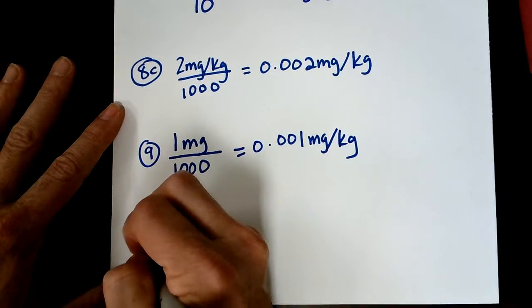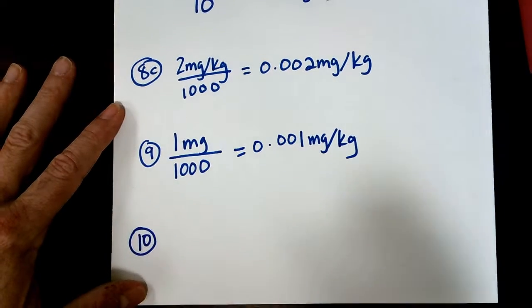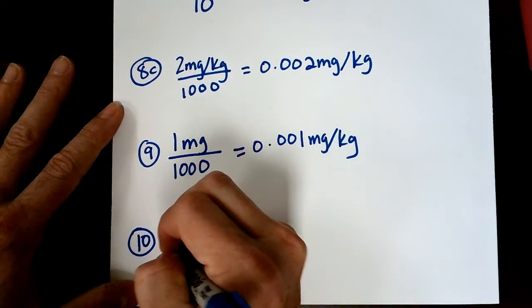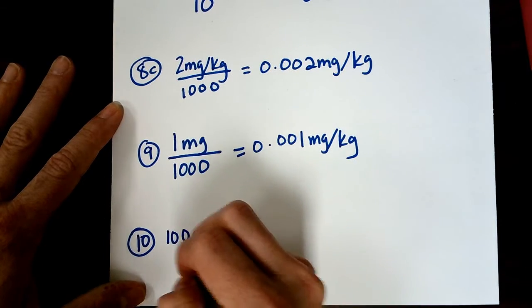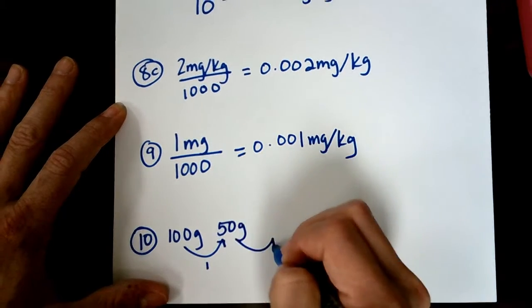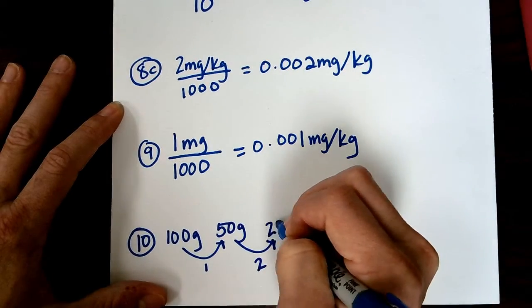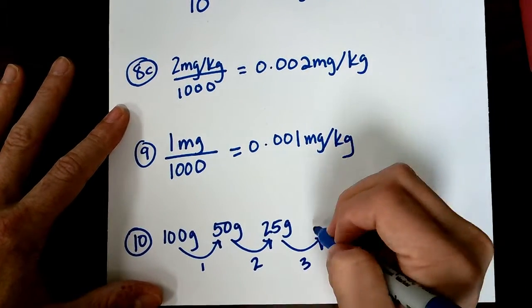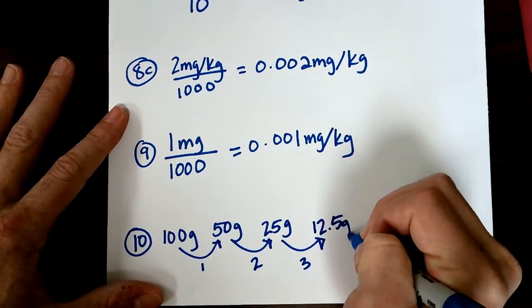All right, and lastly, number 10 is a half-life problem. So if 100 grams of malathion is released into the environment, about how much will remain after 4 days? So it has a half-life of 1 day. So I start with 100 grams, and then my first half-life, I have 50 grams. After my second half-life, I have 25 grams.